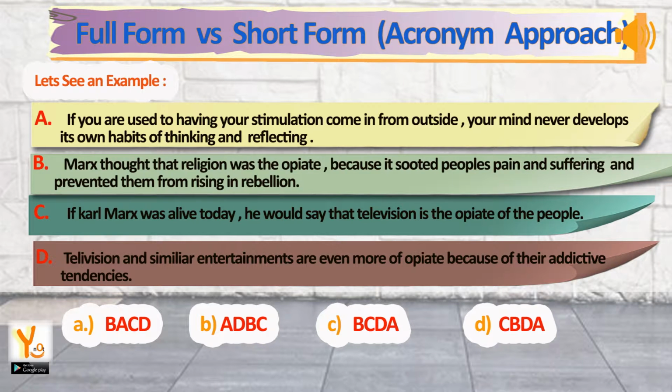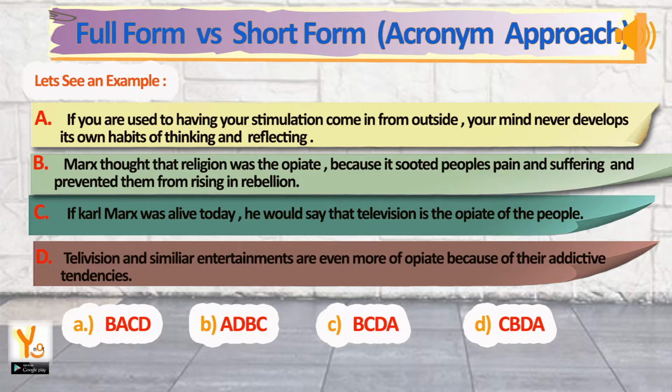Let's see an example. Sentence A. If you are used to having your stimulation come in from outside, your mind never develops its own habits of thinking and reflecting. Sentence B. Marx thought that religion was the opiate, because it soothed people's pain and suffering, and prevented them from rising in rebellion.